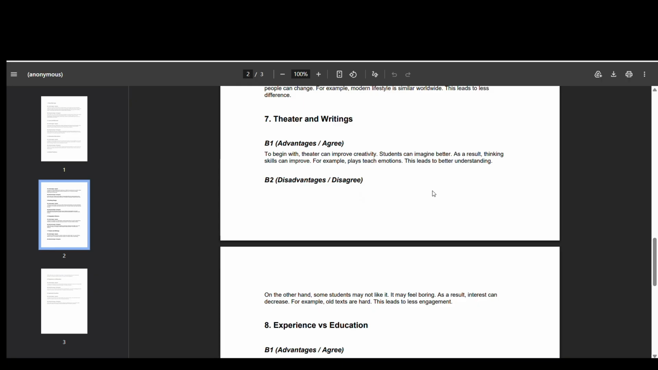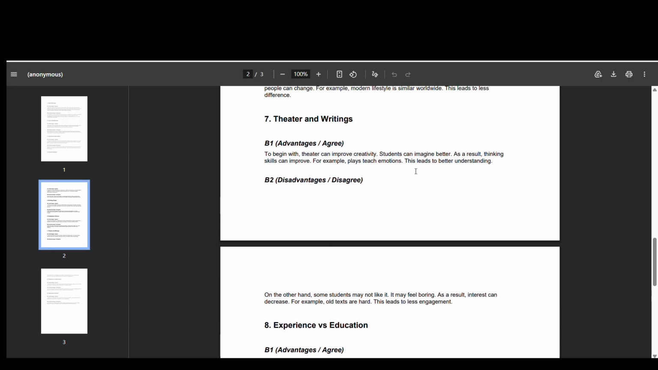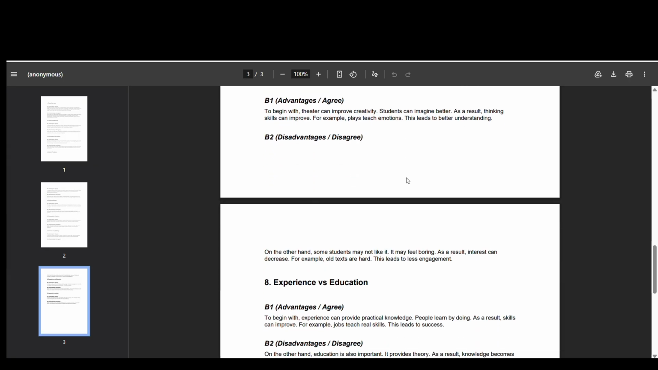So one line will be: students can imagine better, and as a result thinking skills can improve, because they have to think according to the theater. They will use that language, which is very important. Productivity will increase, so you can use the same sentences. For example, plays teach emotions. This leads to better understanding too.